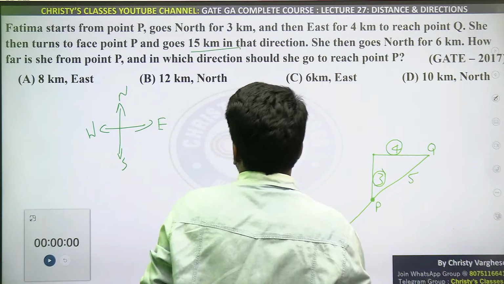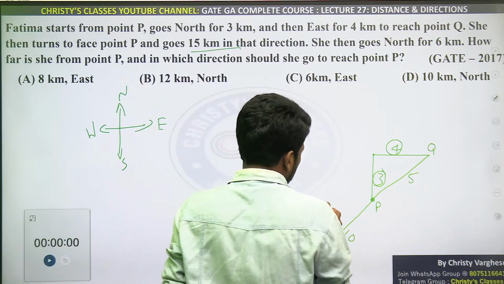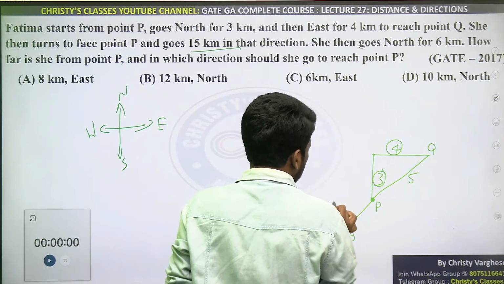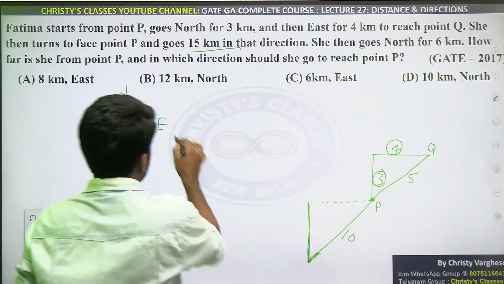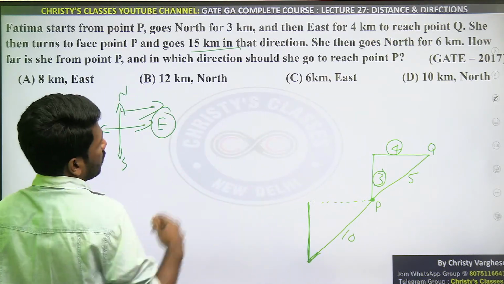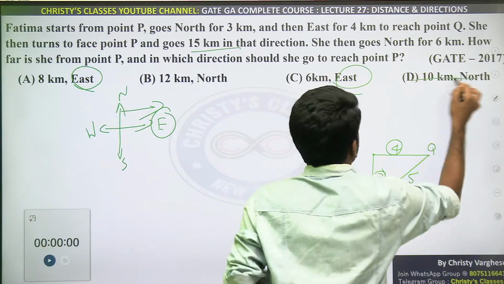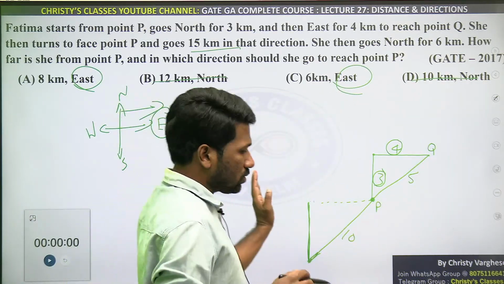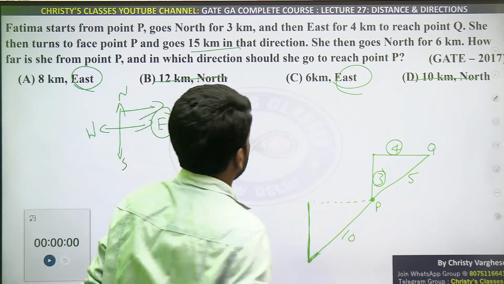How far is she from the point P, and in which direction should she go to reach point P? So to reach point P, she should go in this direction. What direction is it? It is the east direction, na? Rightward. So the east answer is the only one possible. So you can eliminate the other two options, because she should go to the right, that is east. It cannot be north, so that can be eliminated.